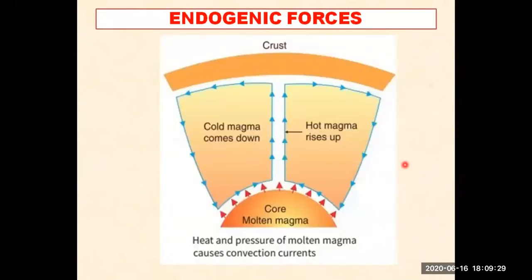We have recapped the endogenic forces. Let me show you this photograph also. I think you are seeing this one about cold magma coming down and hot magma, it is written, है ना. Cold magma comes down, नीचे रह जाता है, और hot magma रहता है जो वो will rise up and try to come out on the surface of the earth. And when it comes out on the surface of the earth, we call that magma lava. जब वो बाहर आ जाता है, then you can see over here the core or the molten magma is shown over here. That molten magma is there in the core, और वो कोर से कहाँ आता है? मैंटल की तरफ, और फिर मैंटल से ऊपर जाता है क्रस्ट.